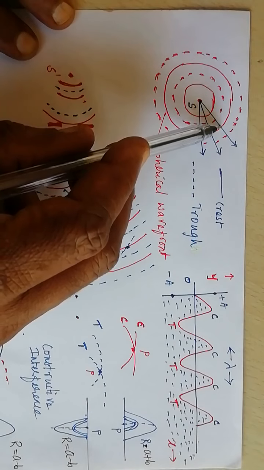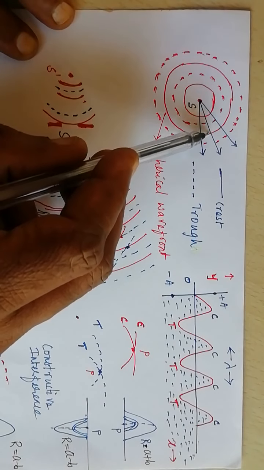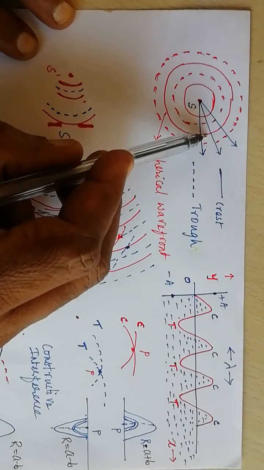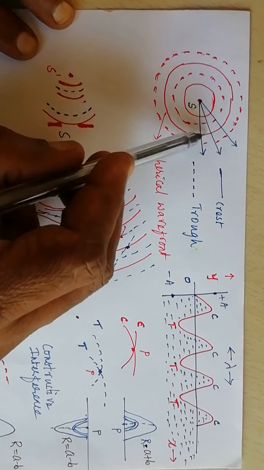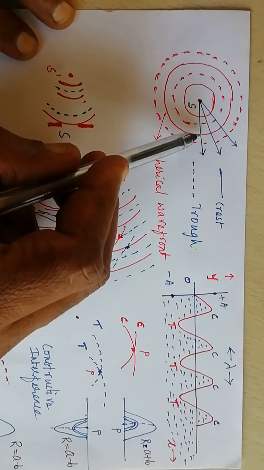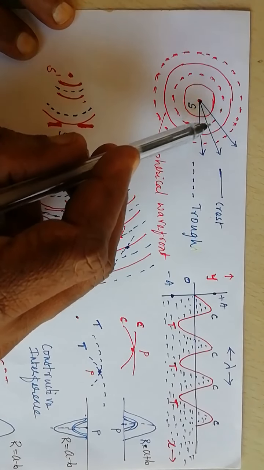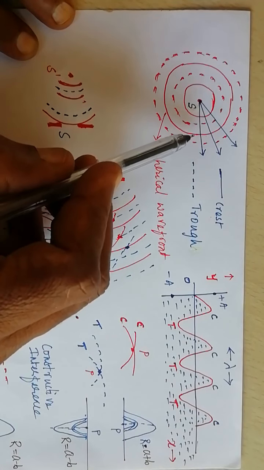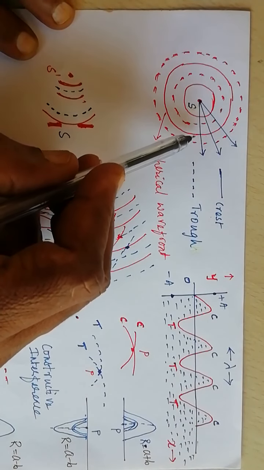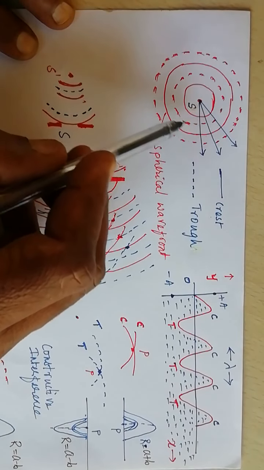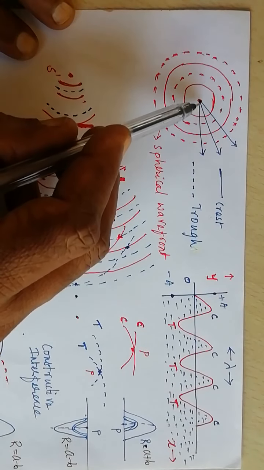The water molecules which are equidistant from the source get disturbed simultaneously. Then they vibrate in the same phase, meaning all these particles are in the same position and their direction of motion is also the same, hence they are all vibrating in the same phase; the phase difference between them is 0.